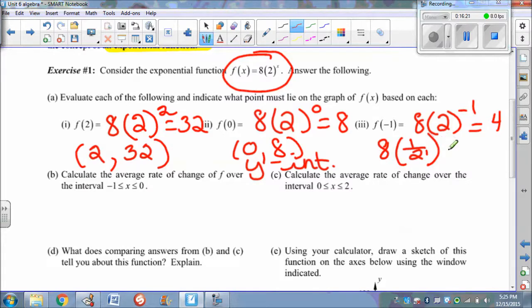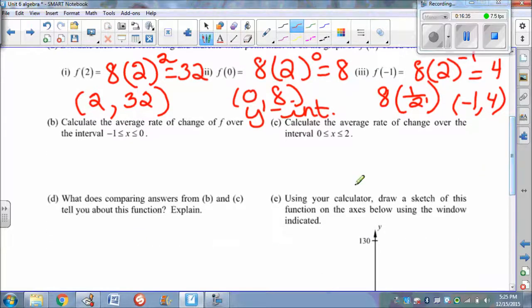So what's 1/2 of 8? It's 4. I just wanted to show the relationship between that 2 to the negative 1 is the same thing as 1 over 2 to the positive 1. So what is that point? Our input is negative 1, and our output, or our y value, is 4. So we're going to use this information to calculate the average rate of change of f over this x interval.